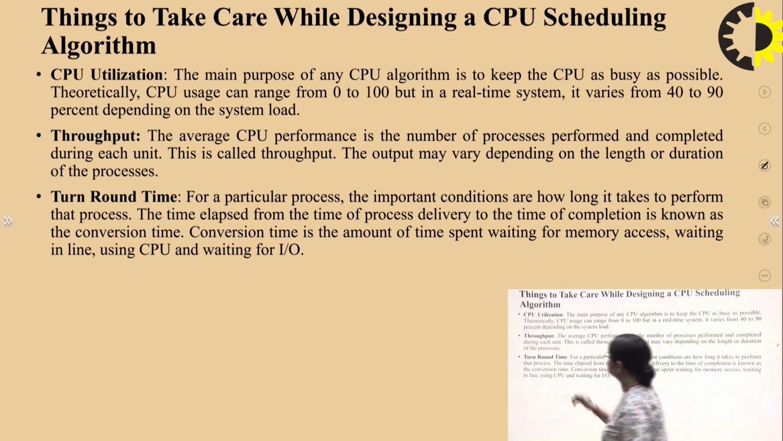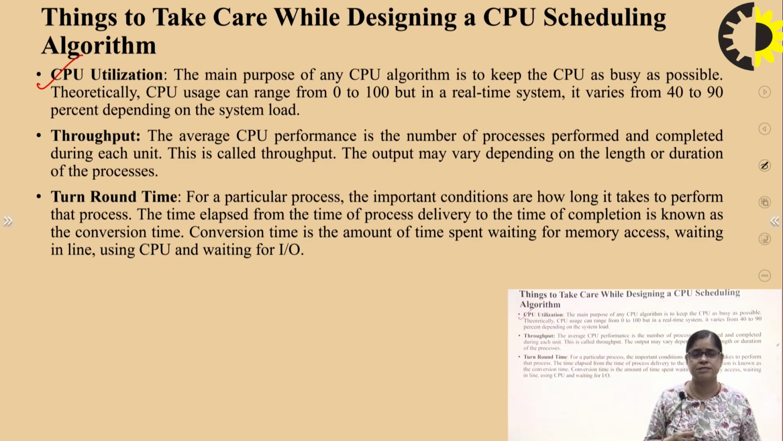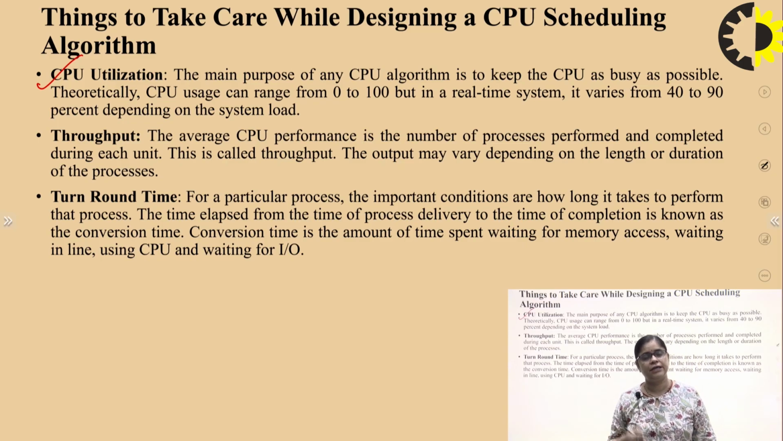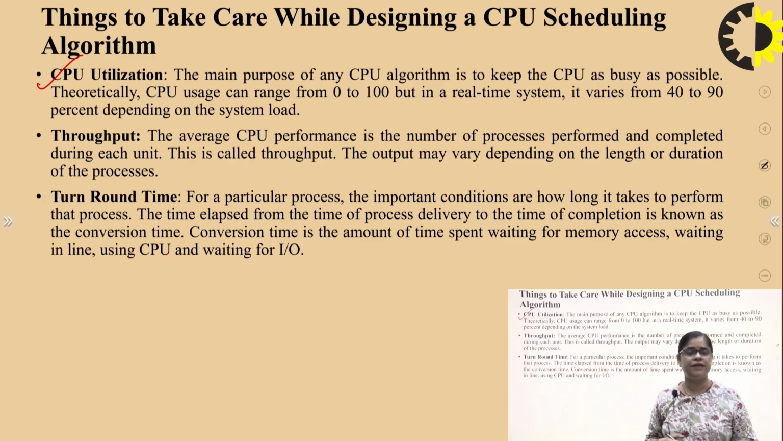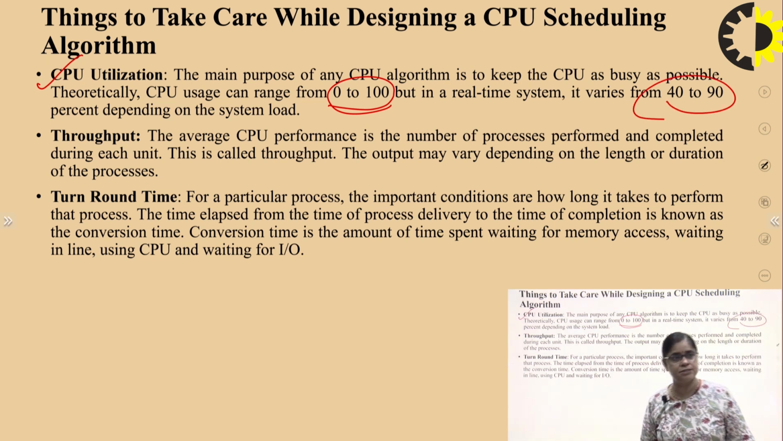The first one is CPU utilization. We know that it should be maximum. What is the main purpose of the CPU algorithm? The main purpose of the CPU algorithm is to keep the CPU as busy as possible, right? Theoretically, CPU usage can range from 0 to 100, but in real time it varies from 40 to 90% depending upon the system load. So it should be maximally utilized.